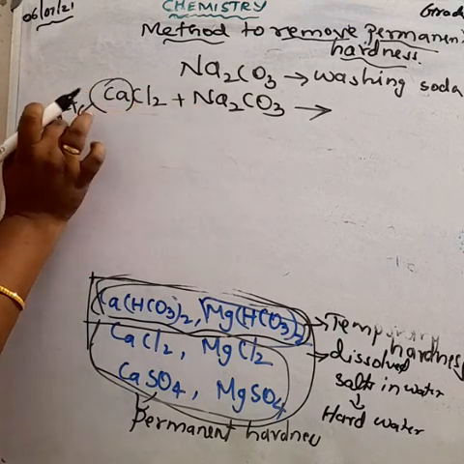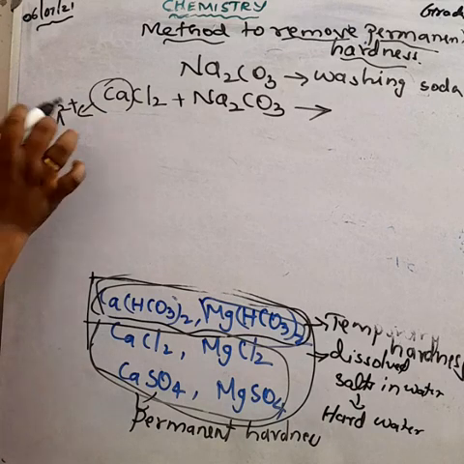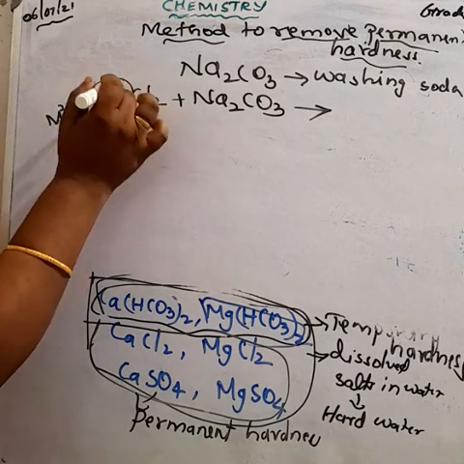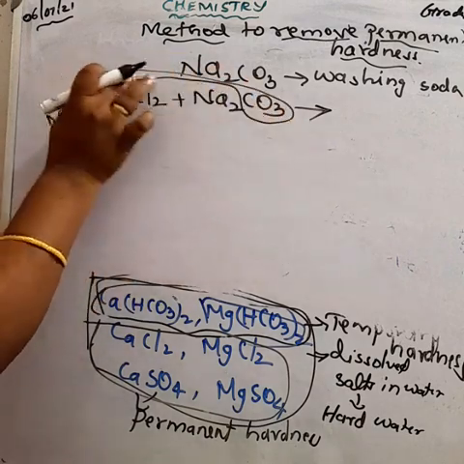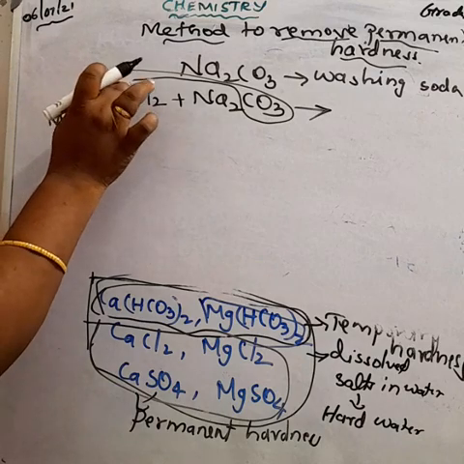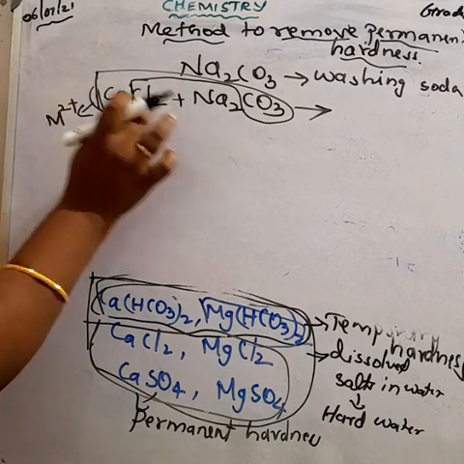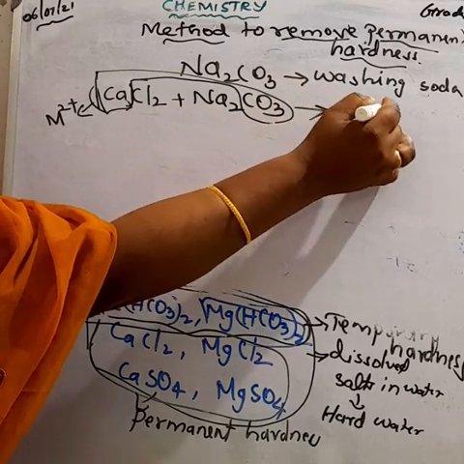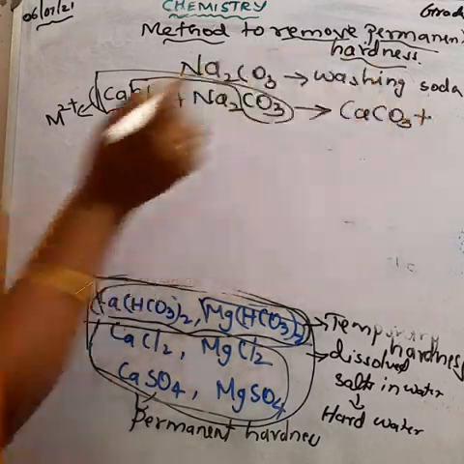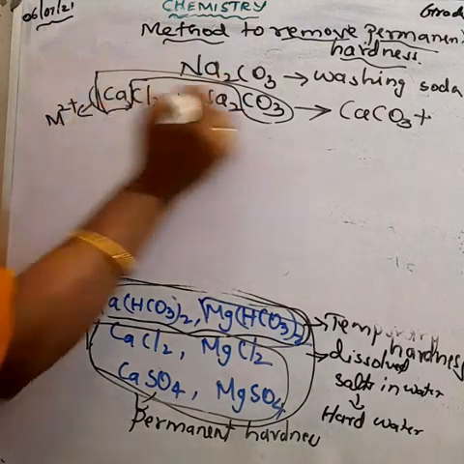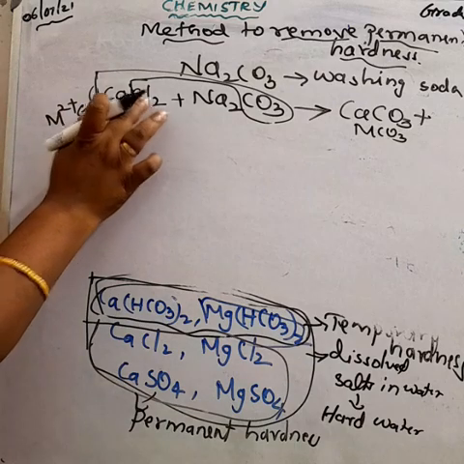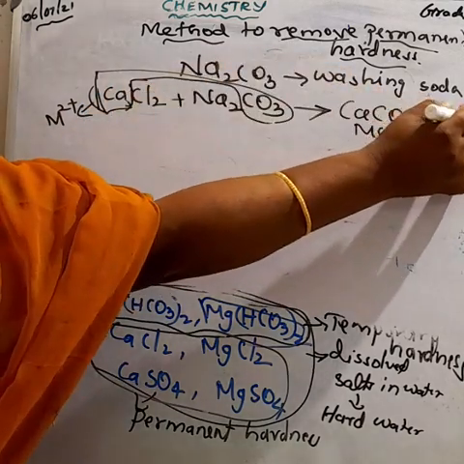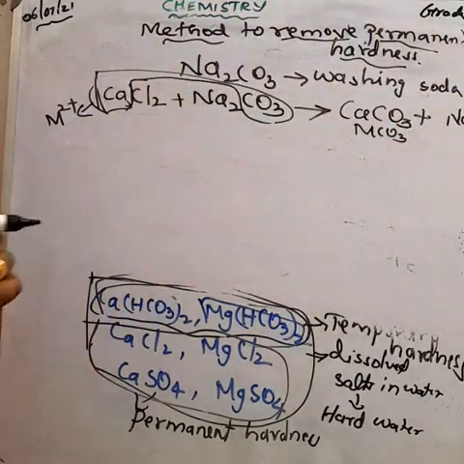Calcium is the metal here. So when we add washing soda to the hard water containing calcium chloride, the calcium combines with the carbonate to form calcium carbonate, a metal carbonate. And the chlorine from the hard water combines with the sodium to form sodium chloride. The formula for sodium chloride is NaCl. Now we have to balance the equation.